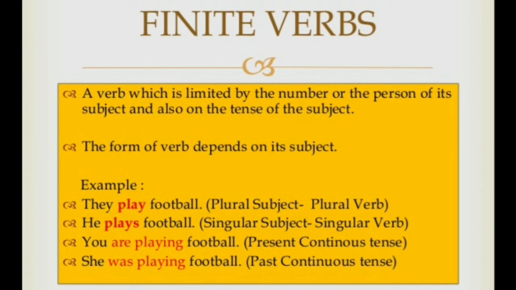If the subject is they, we would have used were here. So the number differs and also we can identify the tense. So such verbs are called finite verbs. Finite verbs show tense and number.